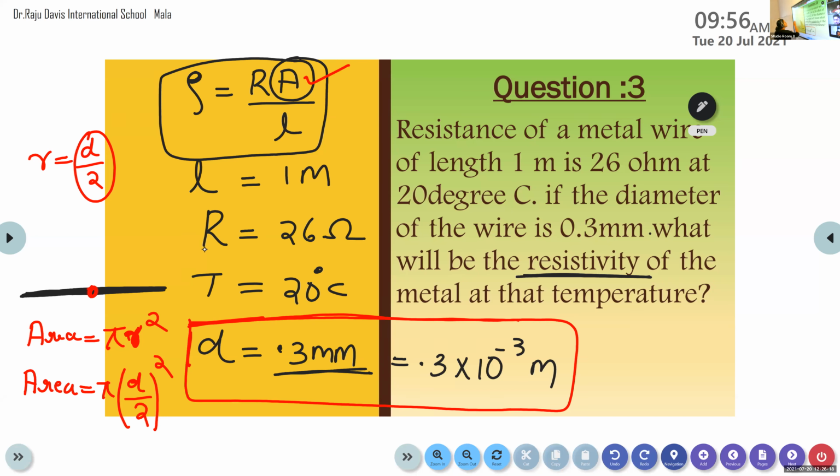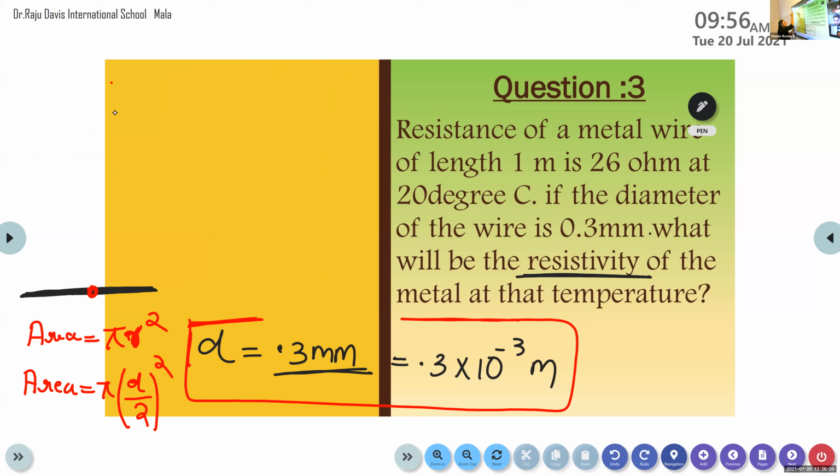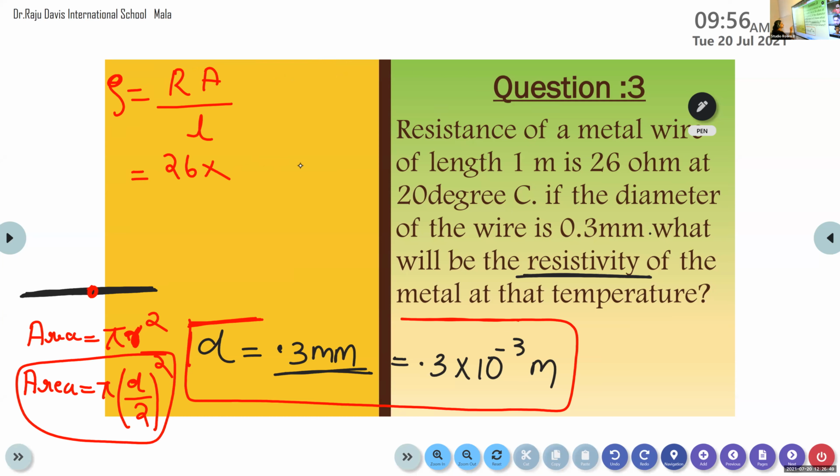So the equation for calculating the resistivity, rho is equal to RA divided by L. What is the resistance R? 26 ohm, into, instead of area, we write pi into d by 2 the whole square, where 3.14 is the value of pi. We can simplify the equation for area once again.